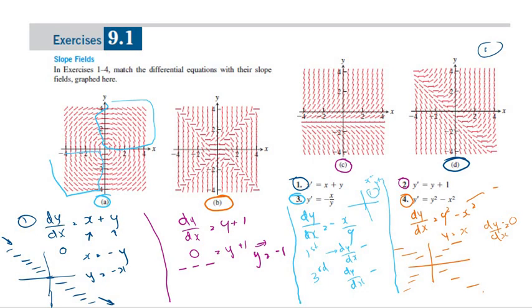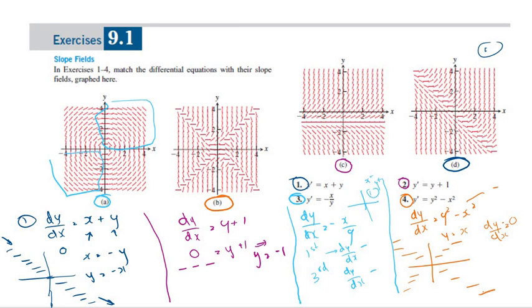So that's why 4 should be equal to B, because whether x is negative or positive, whenever x is equal to y, dy over dx is 0. I hope you understood that.